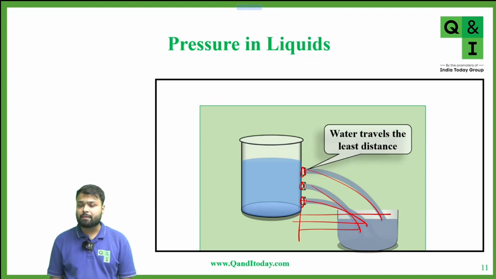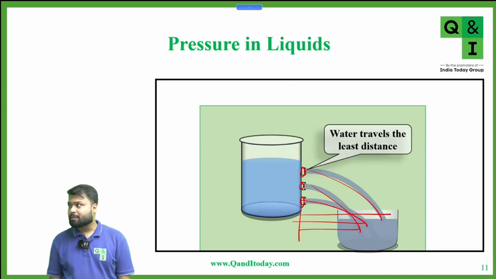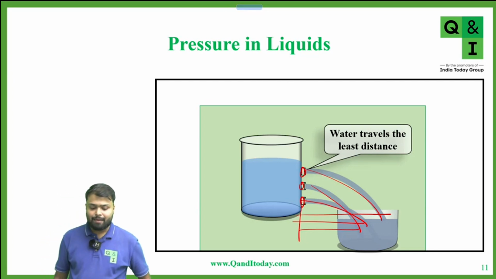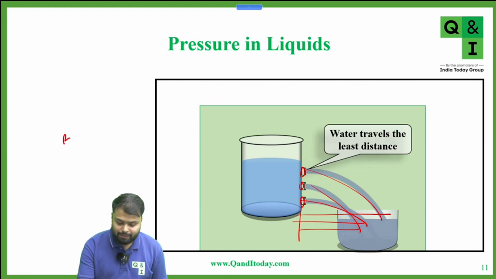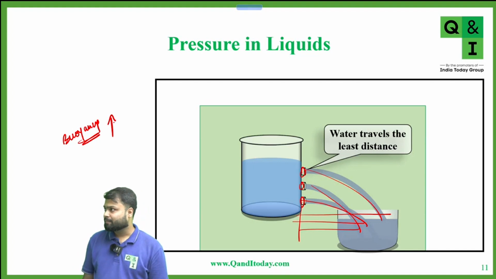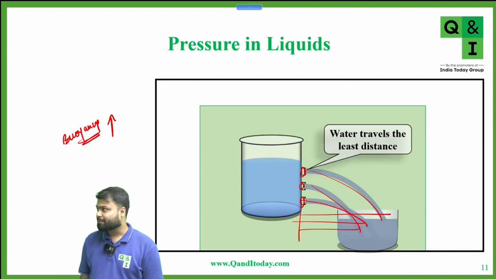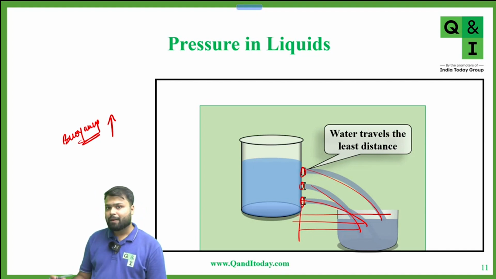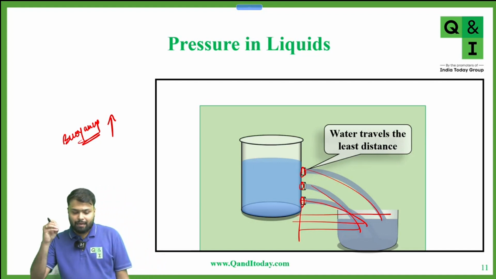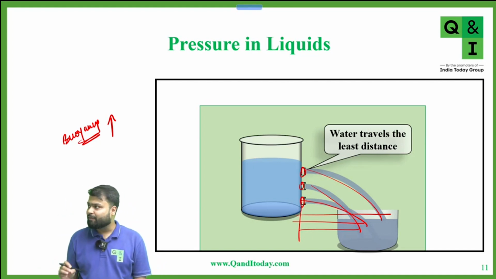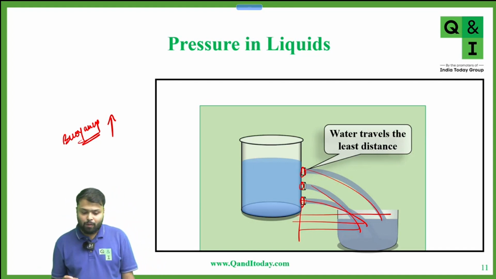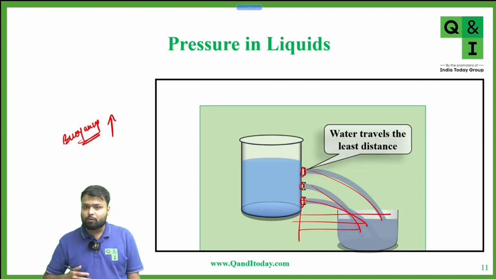Because of buoyancy. You will study this in class 11th, that there is a force called buoyancy. Buoyancy acts in the upward direction, and it is present everywhere, in the water, in the air. Buoyancy is the force which acts opposite to the direction of pressure force.